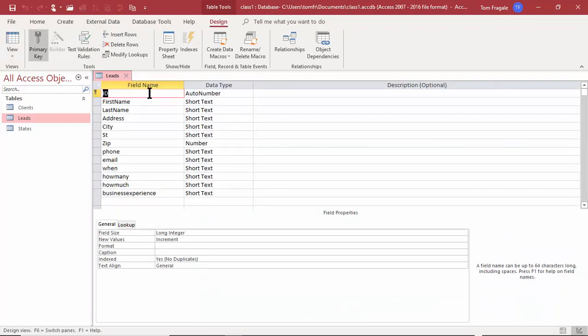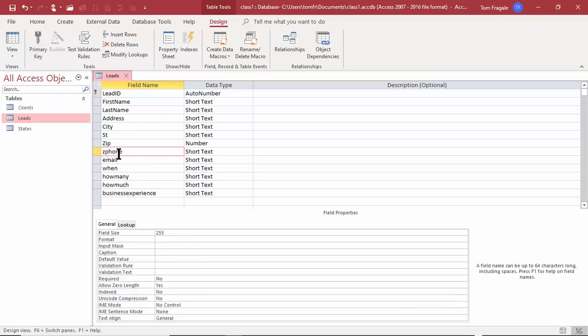Usually I would give it a different name for the primary key, so let's call that one Lead ID. And then you can see how it's an auto number. And now, if we wanted to, we can get really consistent with those field names, right? So I could have done that in the other screen as well. But we'll just make sure those are all capitals, just to be consistent. So again, I'm using Design View to change the field names. In this case, I'll even have another capital there for this one as well. And then for this one.